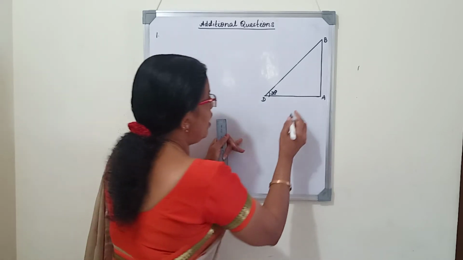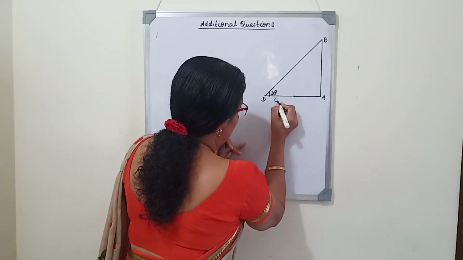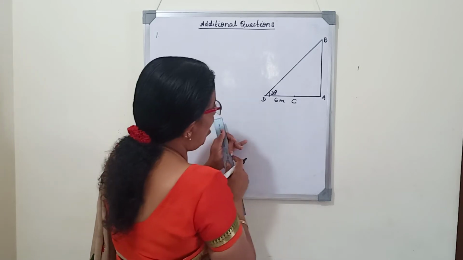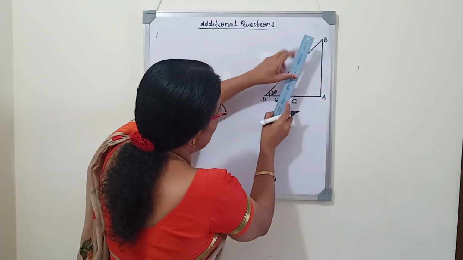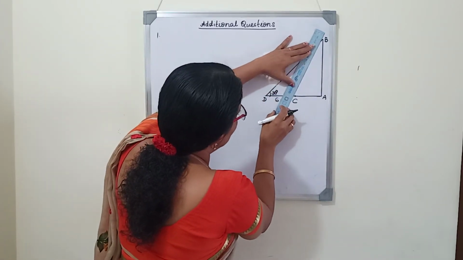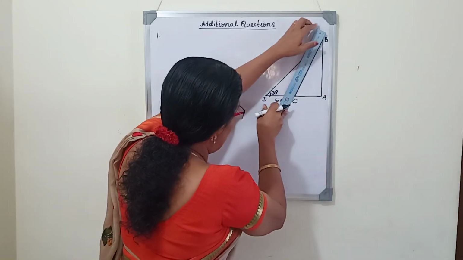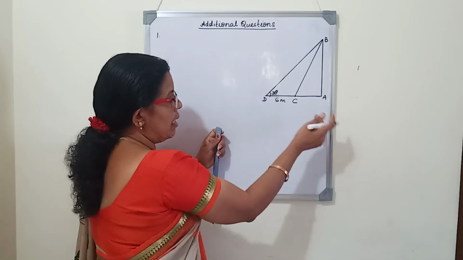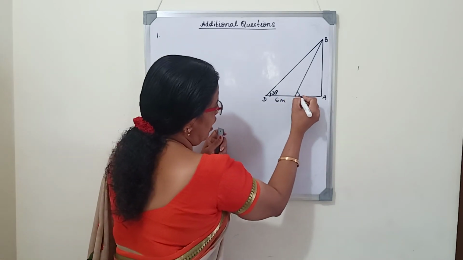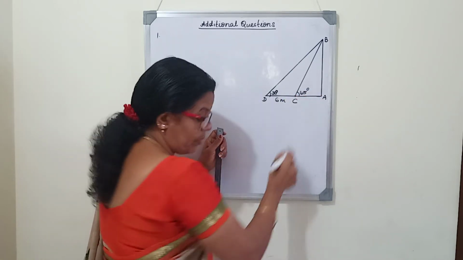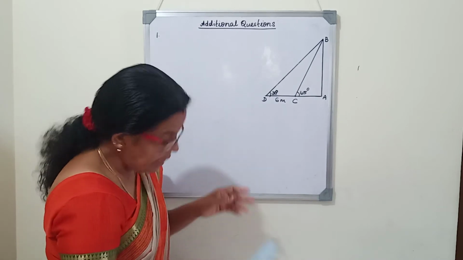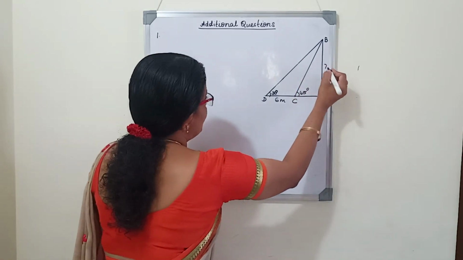So after moving 6 meters, the angle of elevation increased by 15 degree. What is the meaning? First of all, it was 30 degree. Now it is 15 degree increased. That is 30 plus 15, 45 degree. We want to find the height of the flag post AB.